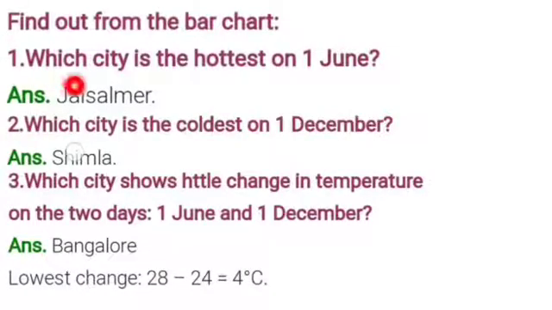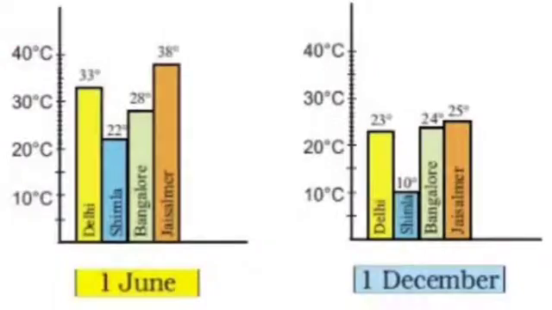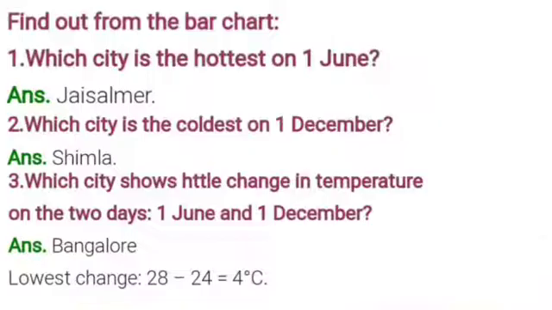First one, which city is the hottest on 1st June? So you can see this is the bar chart where the highest temperature is 38. So the hottest on 1st June, the city's name is Jaisalmer. So we are going to write Jaisalmer. Which city is coldest on 1st December?